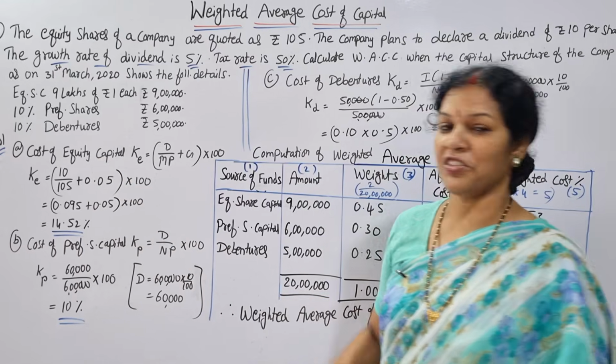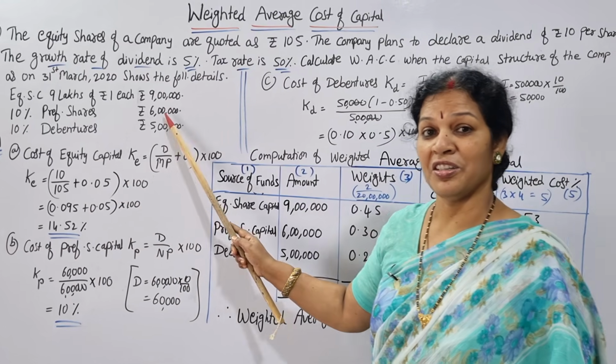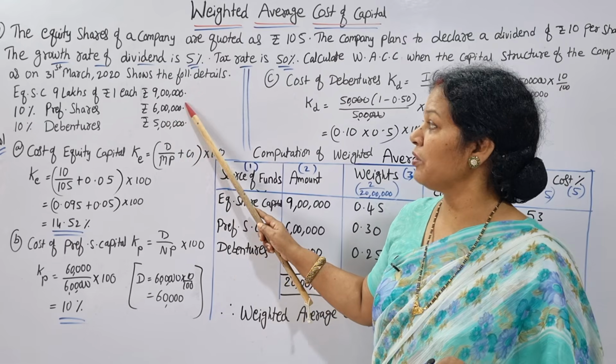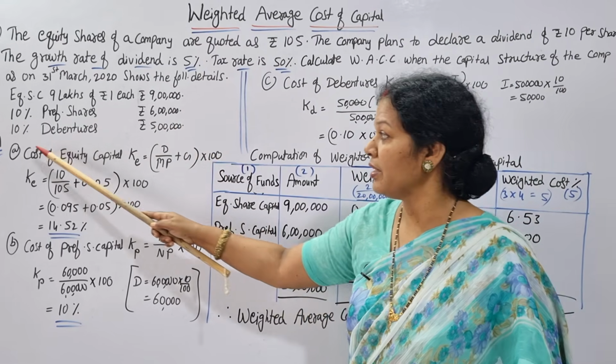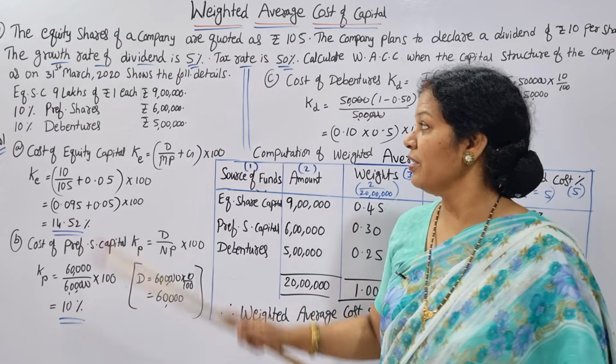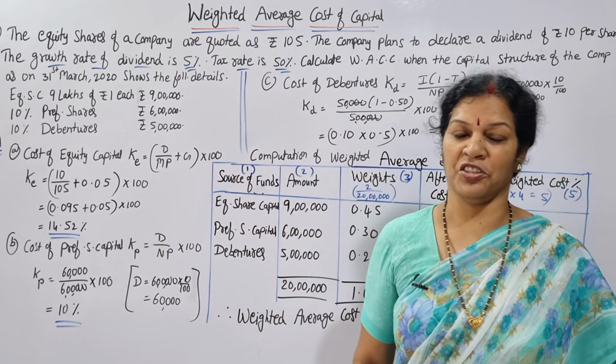10% preference shares. Preference shares are how much? 10% dividend will be given to the preference shareholders. What is the cost? 6 lakh rupees. And 10% debentures. Debentures are 5 lakh rupees. Okay, so this is the capital structure.